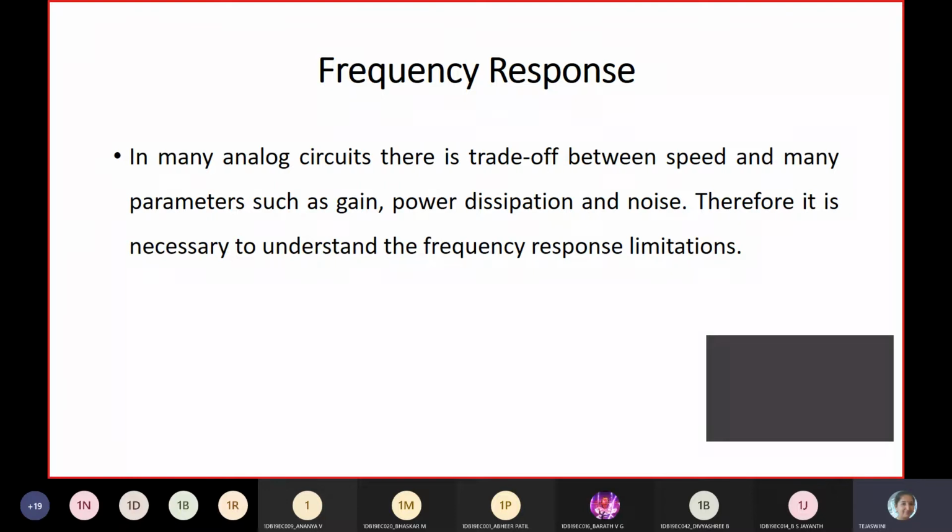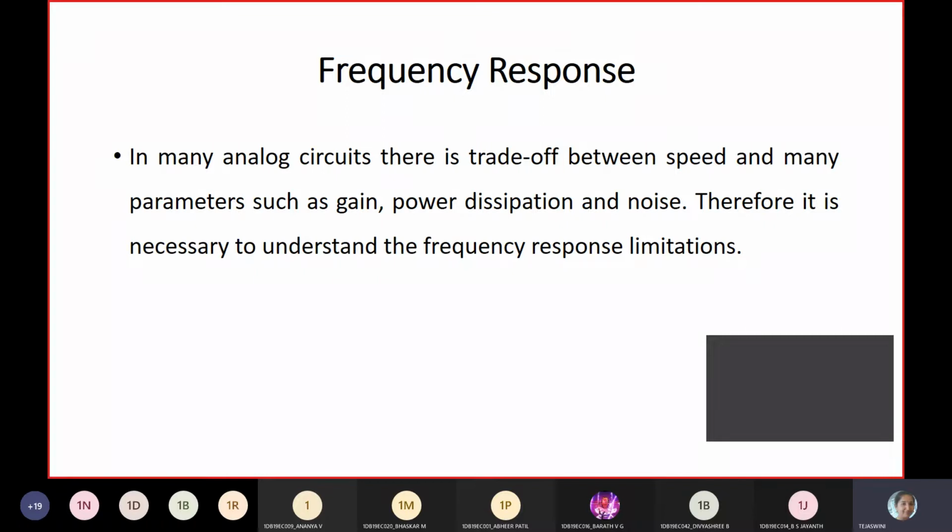Before going to study frequency response, why do we want to give more importance to it? It is one of the most important properties of amplifiers.